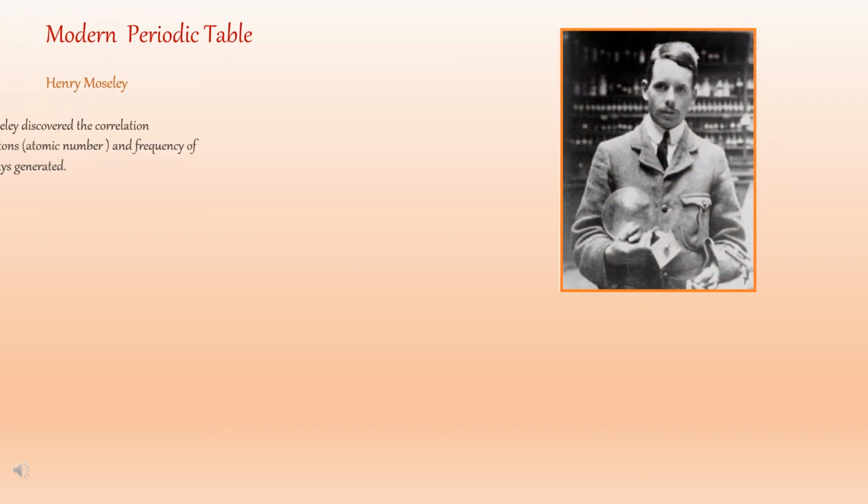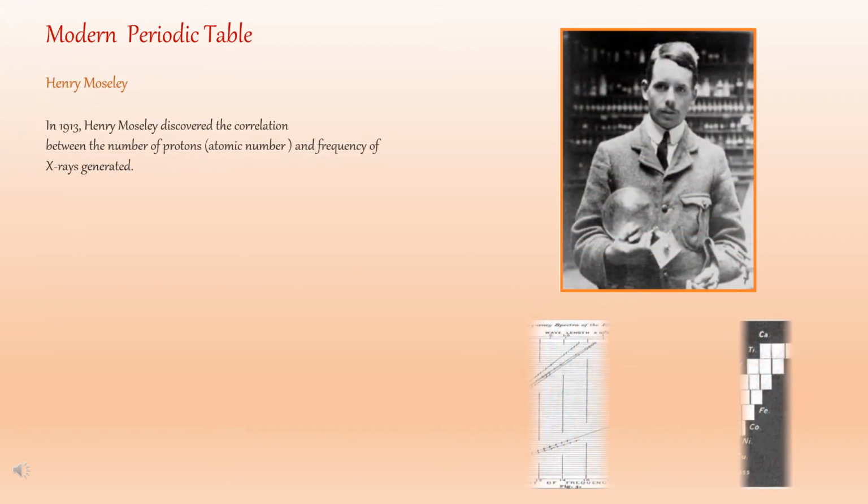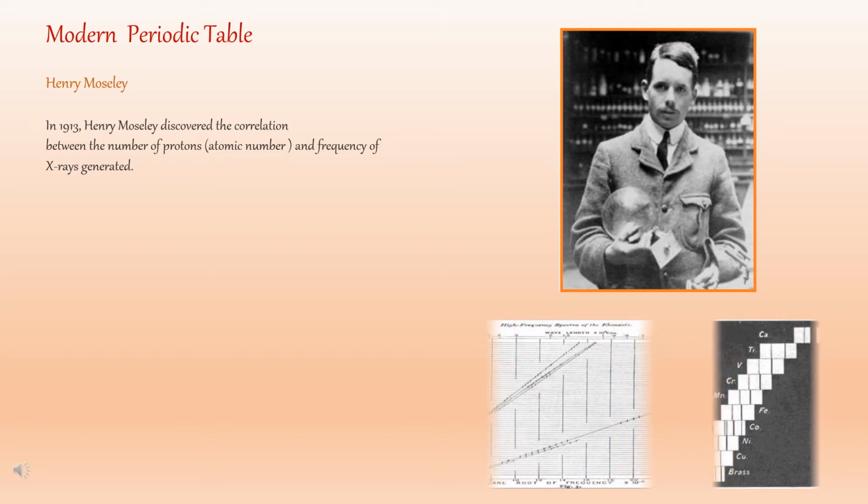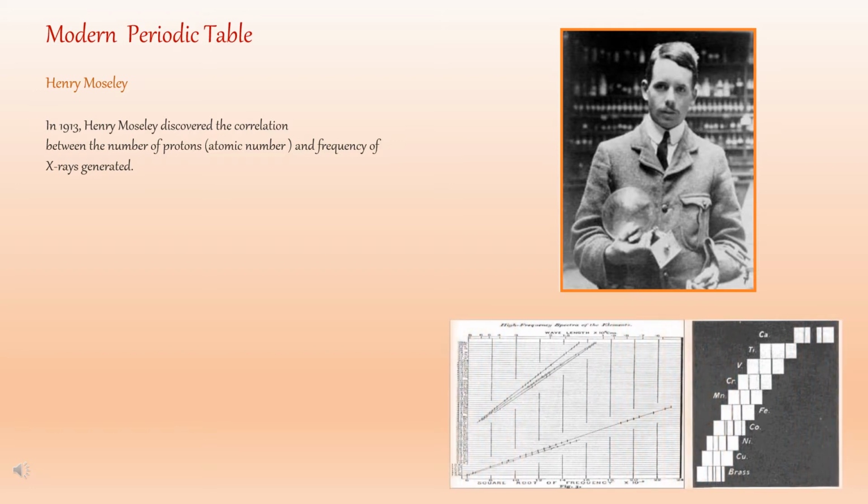In 1913, the English physicist Henry Moseley used X-ray tube to discover the correlation between the number of protons in the nucleus and frequency of X-ray generated.